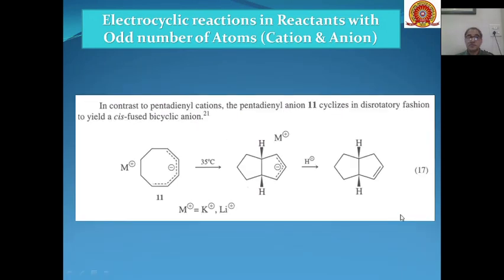Then the bigger anions, the pentadienyl anion, this is pentadienyl anion 11. This cyclizes in disrotatory fashion to yield a cis-fused bicyclic anion. So this gives us this type of bicyclic product, which is a bicyclic anion, and this electrocyclic reaction proceeds through disrotatory motion, and in the presence of H plus, this can be converted into this bicyclic compound.